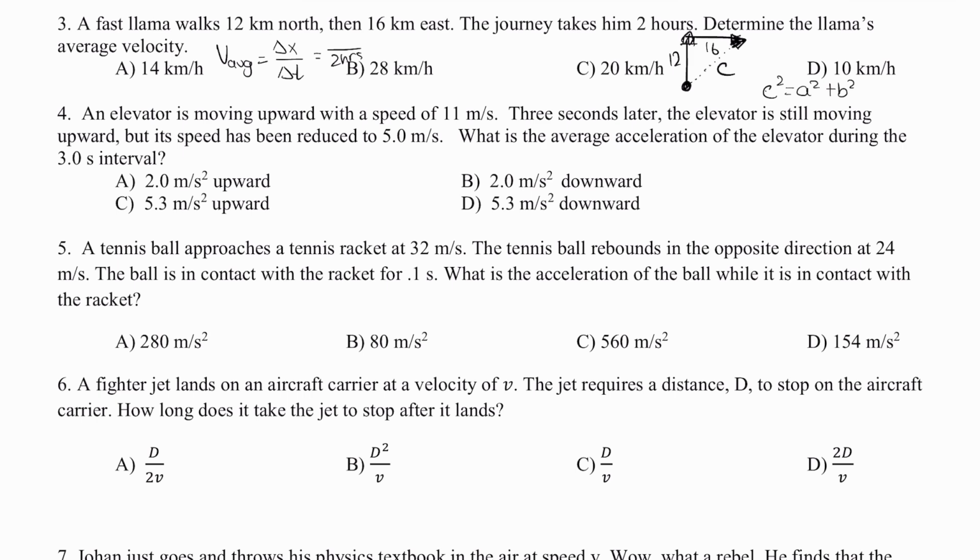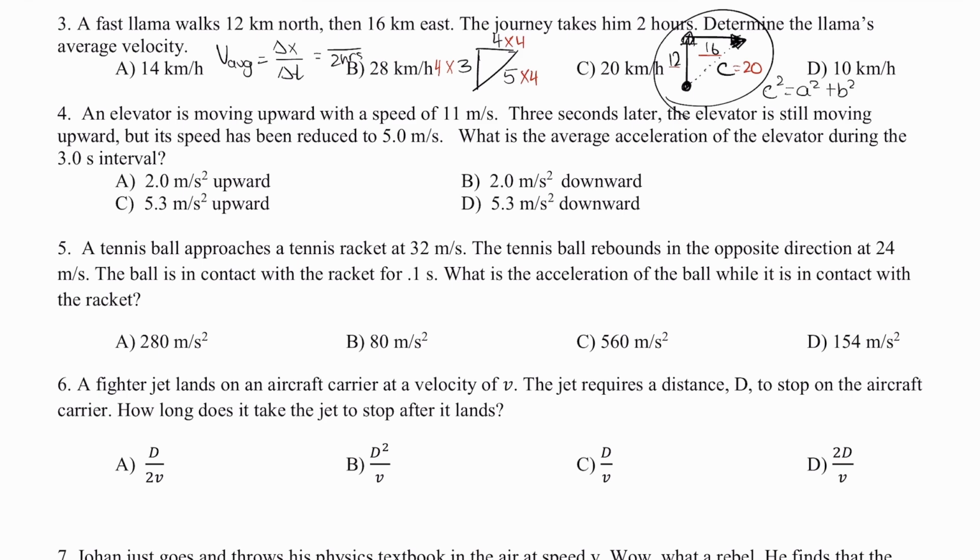Another way to think about it is that we can identify this as a special right triangle, specifically a Pythagorean triple. The legs of the triangle follow the order of 3, 4, which therefore means my hypotenuse is 5. The reason why I know that this is a Pythagorean triple is because I can multiply all sides of this triangle by the same number and achieve the 12 and 16. I know that 3 times 4 is going to give me 12. Therefore, I have to multiply the other side by 4. And that is going to give me 16. Therefore, when I multiply the hypotenuse 5 by 4, it's going to give me a value of 20.